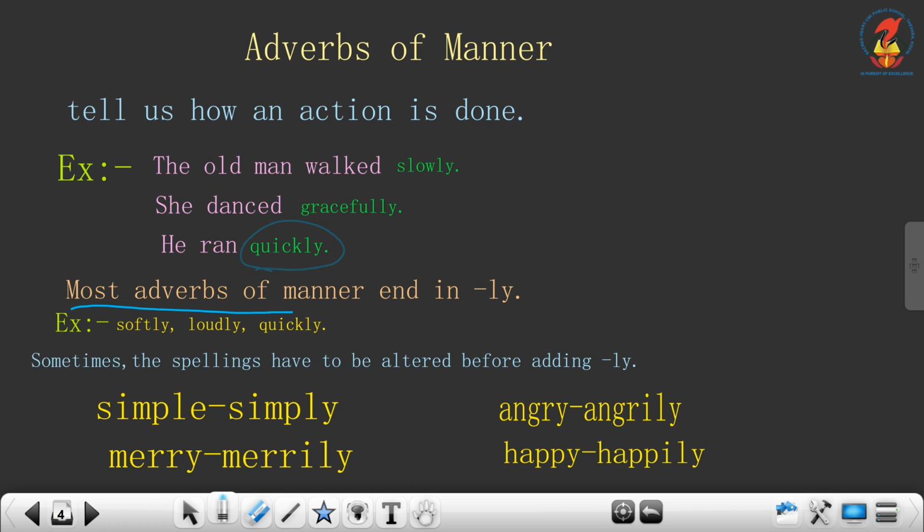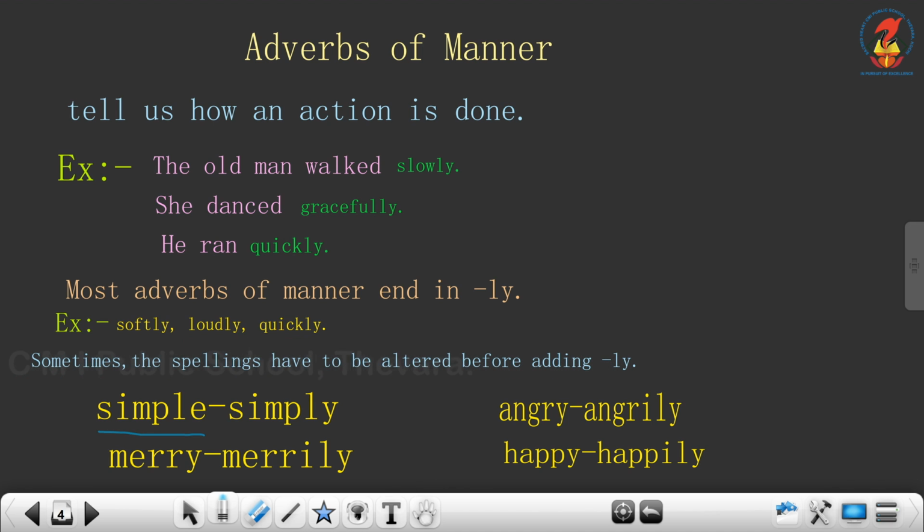Now, most adverbs of manner end in ly. So, it is very easy for you to find because most adverbs end in ly. Example, softly, loudly, quickly. Now, sometimes the spellings have to be altered before adding ly.